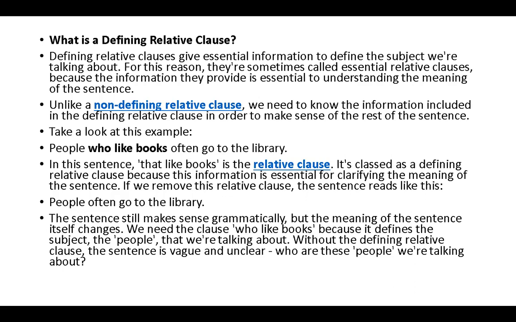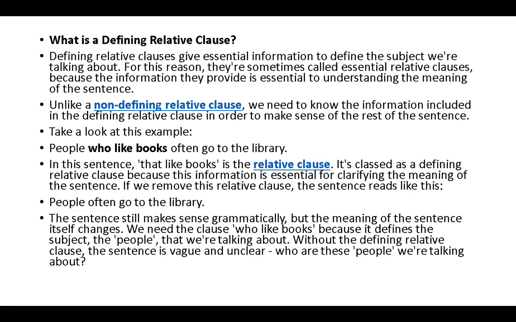People who like books often go to the library. In the sentence, who like books is the relative clause. It's classed as a defining relative clause because this information is essential for clarifying the meaning of the sentence. If we remove this relative clause, the sentence reads like this: people often go to the library.